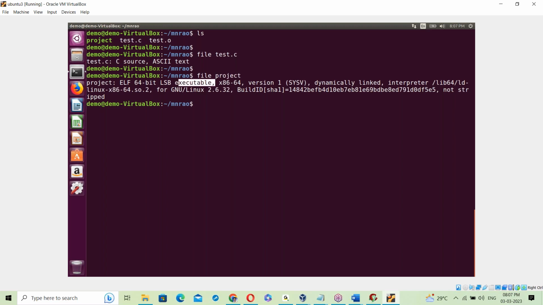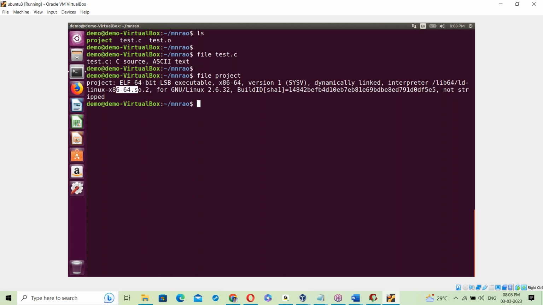Next, in this output, see this Linux. Okay, so it is Linux x86. What is this one here? See, ld-linux-x86.so.2. It's a Linux OS library. That means the project exe file is linked with the Linux OS library.